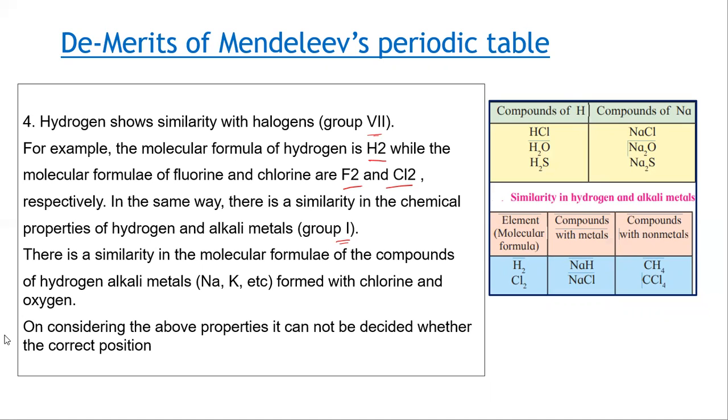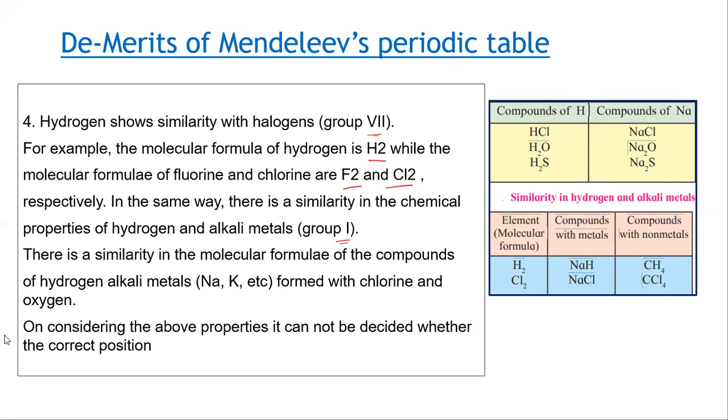So there was a confusion regarding the position of hydrogen, that is where to place hydrogen, whether it should be placed in group 7 or group 1. So which was the correct position for hydrogen? Mendeleev was not able to answer. These are the demerits of Mendeleev's periodic table.